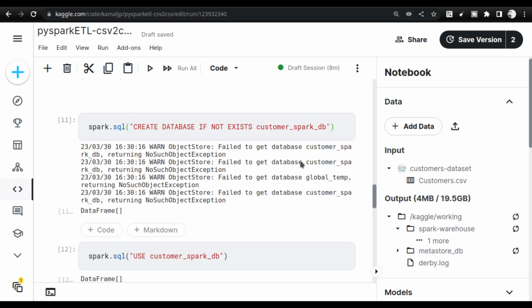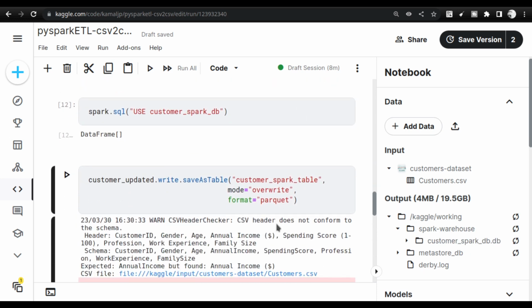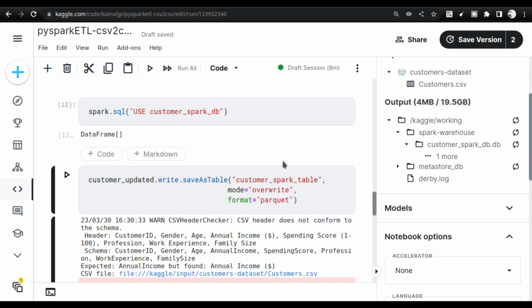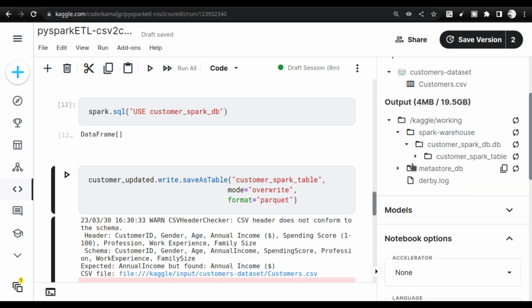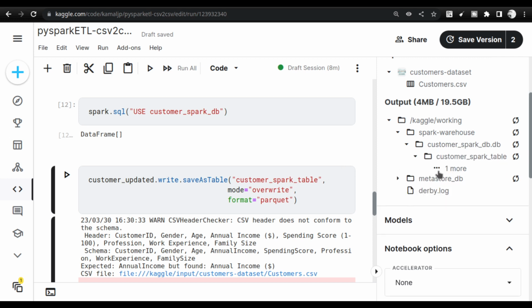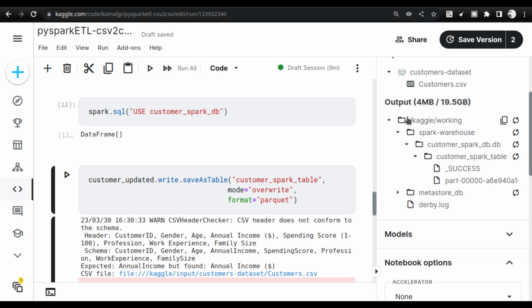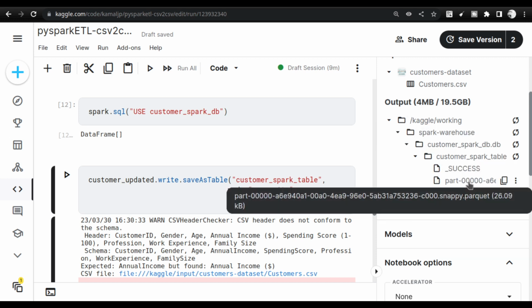Then you will see that inside the Kaggle environment we will have the table. You saw the database come here, it's actually a folder, and inside the database folder you will see customer_spark_table, which is again a folder, and if you go inside that you will find the Parquet file. This is something that you need to see, and Kaggle is a very good environment for you to see this. You see that it is coming from the top right, and you see the Parquet file here.